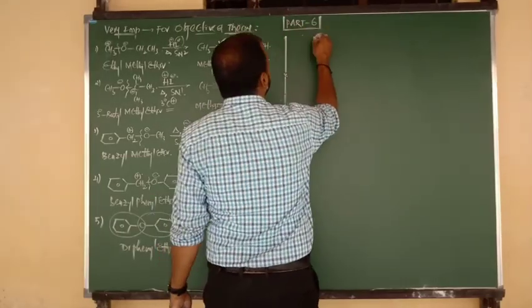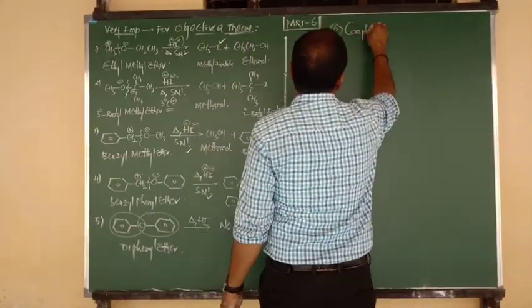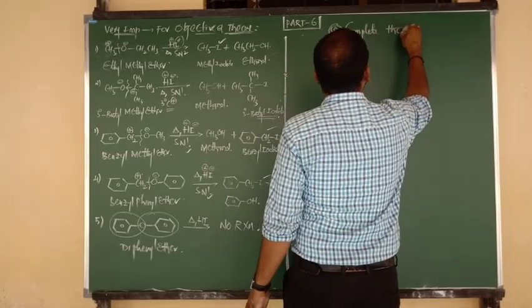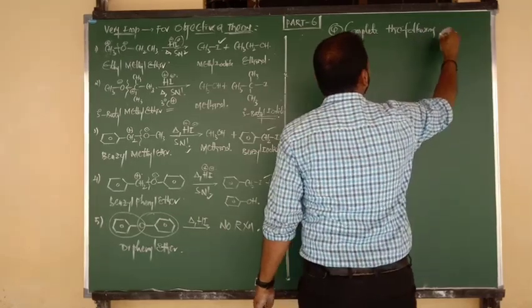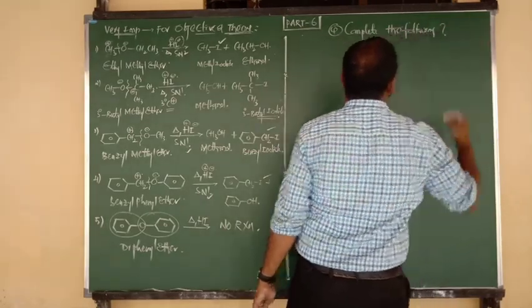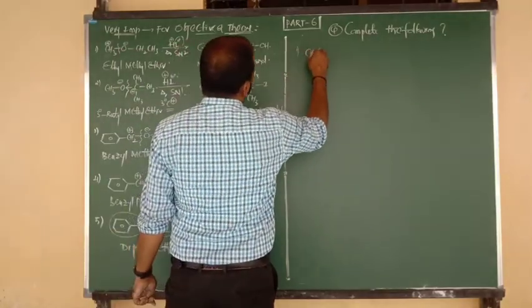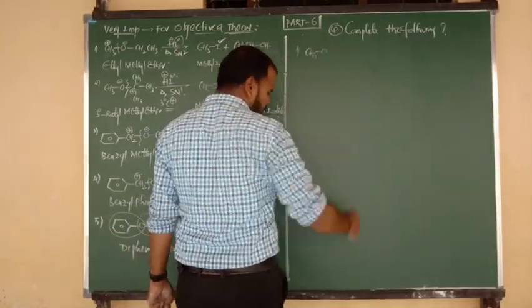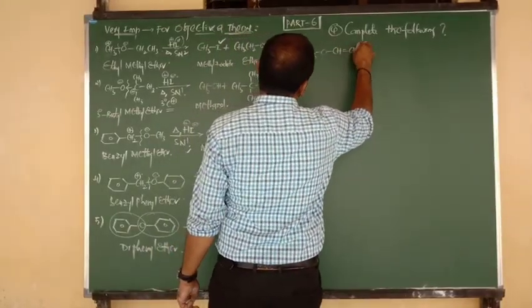Good, beta. The question is: complete the following reactions. In number 1, I am going to give you CH3 bonded to O, and O connected to a vinyl group, CH double bond CH2.